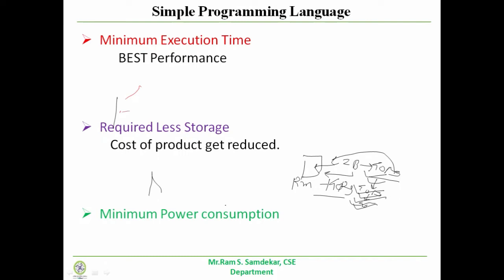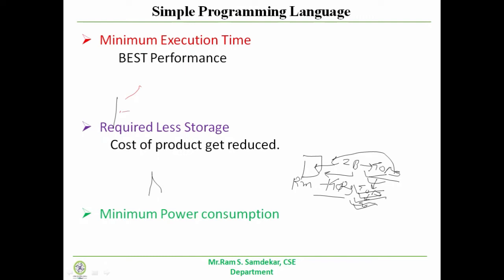third feature. When you want to build software which is needed for consumer electronics, that programming language should require minimum power consumption. When that appliance is in use, it will take minimum power.